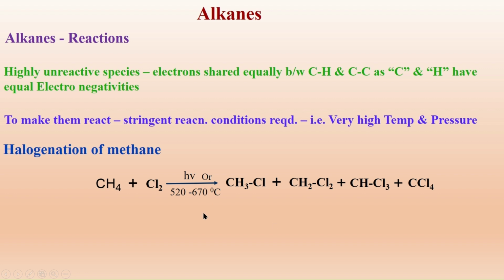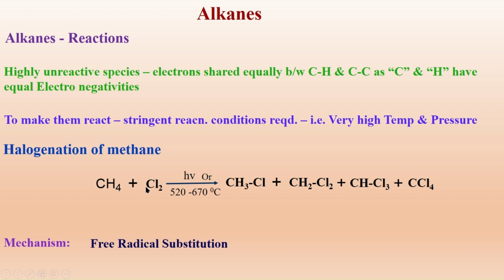What is the mechanism which it follows to give these products? Let us look into it. It has been confirmed that it undergoes free radical substitution.